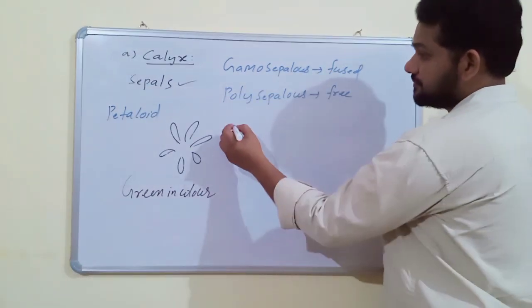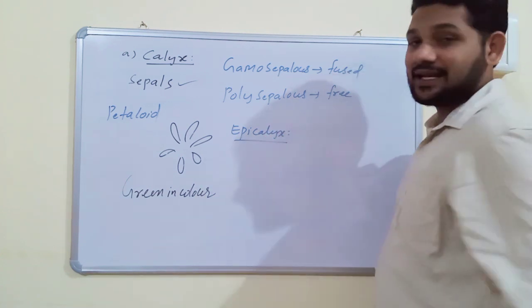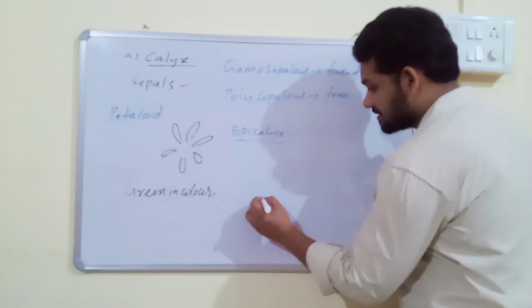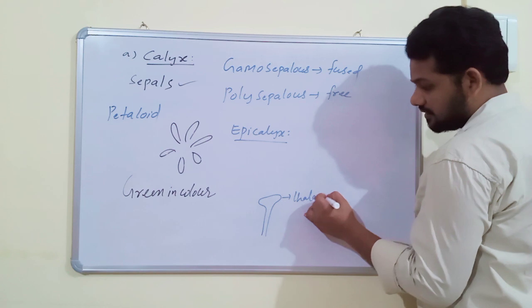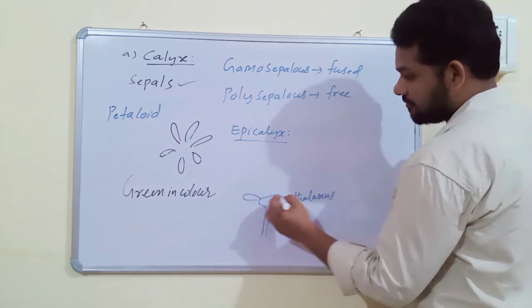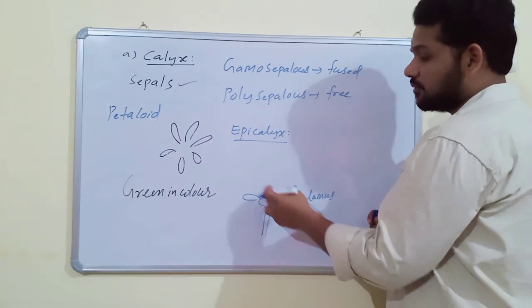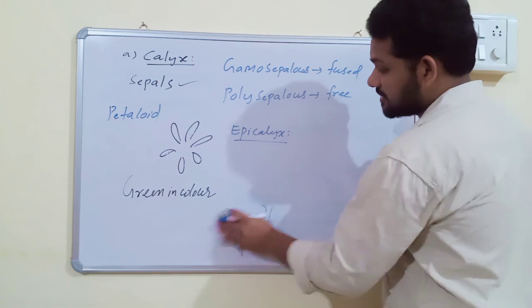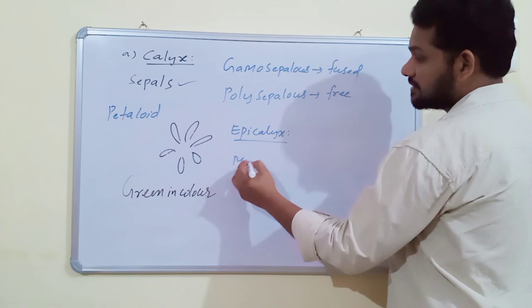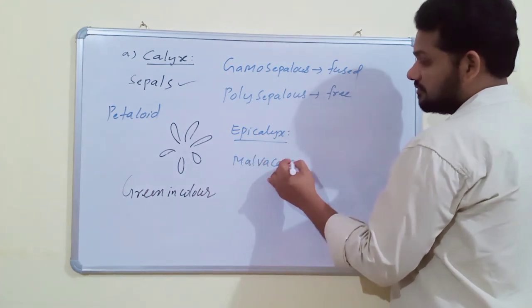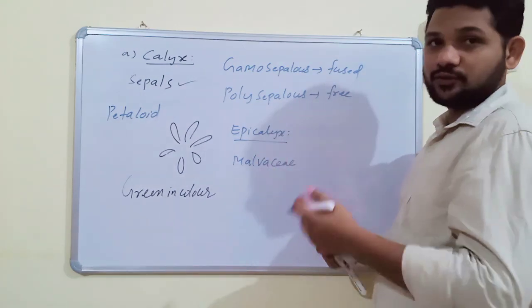In some cases, epicalyx is also present. Epicalyx means a calyx-like structure. For example, this is the pedicel and this is the thalamus. This is the thalamus, the seat of the flower, and it is the first floral organ. In some cases, a calyx-like structure is present above the calyx; then it is called epicalyx. Epicalyx is usually a characteristic feature of the Malvaceae family.